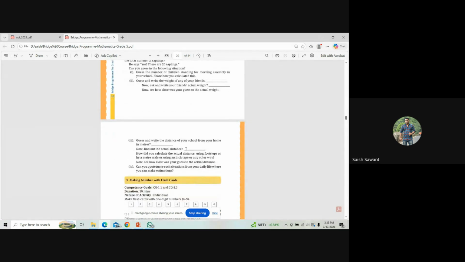So let us move on to the next activity, making numbers with flashcards. The teacher has to prepare flashcards having numbers 1, 2, 3, 4, 5, 6, 7, 8, 9, and last 0. These flashcards have to be prepared and put in a non-transparent bag.